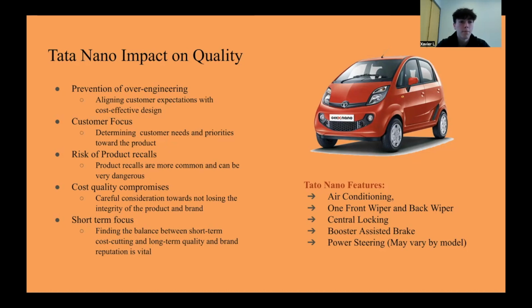I mean, the Tata Nano basically has the least features of any car, and that is to fit the customer's needs. The market is going from maybe a bike to the Tata Nano. So they're only looking for a few things, as the features are listed: air conditioning, one wiper on the front and the back, the car being able to lock, braking, and power steering, which isn't even on every model. Since the Tata Nano doesn't go as fast, it's not as necessary. So they've realized that the customer isn't looking for that as much.